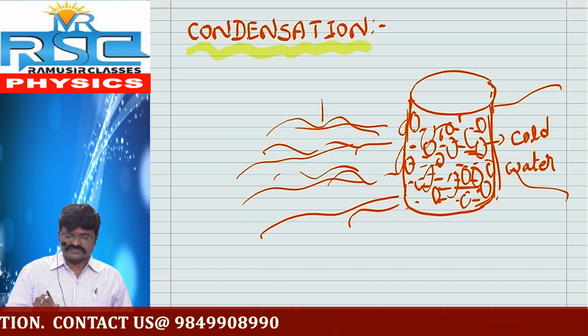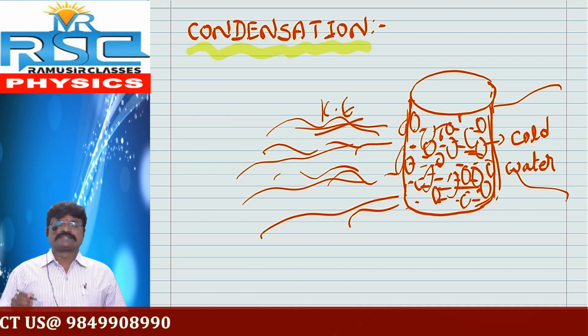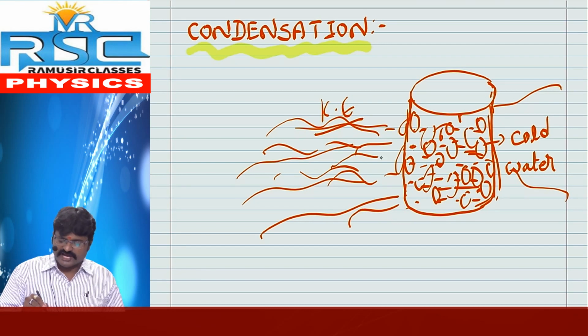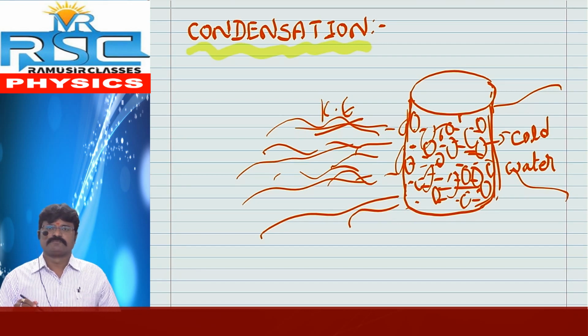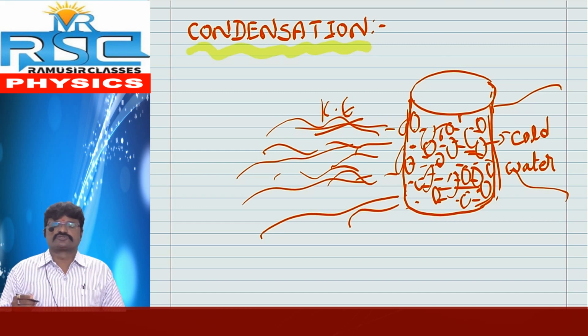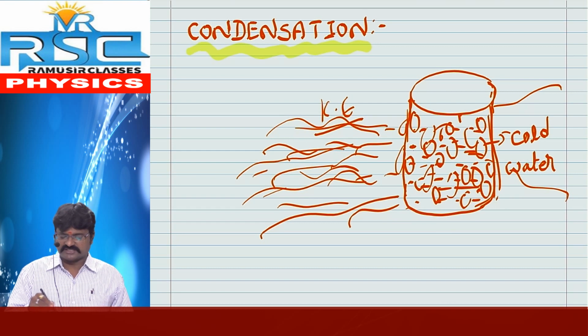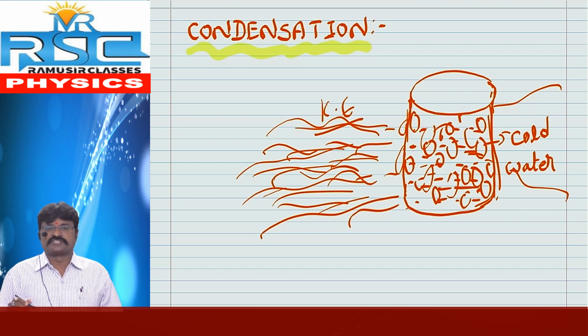Its kinetic energy is reduced, because it strikes the glass tumbler. If you are going on the road and there is a speed breaker, what do we do? We gradually reduce our vehicle speed. Similarly here, if this water vapor strikes the glass tumbler, its kinetic energy is reduced. And some of the energy is received by the glass tumbler.